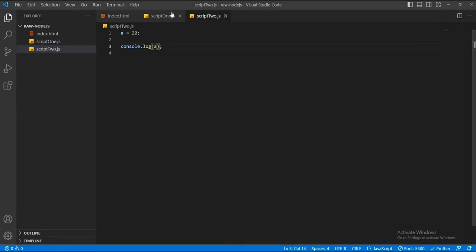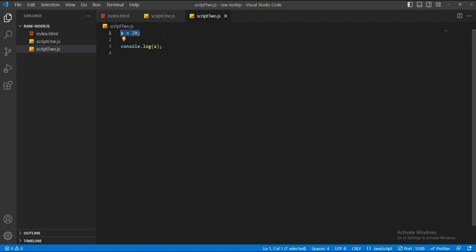Now the question is, what is the problem here? Just imagine that script1 is a very large file which is developed by a developer, and script2 is also a large file which is developed by another developer. And for any reason, the other developer may reassign this variable a. By reassigning the variable, it may cause problems, it may cause unexpected behavior. So we might not want to do this in some cases. Now the question is how to solve this overridden issue.